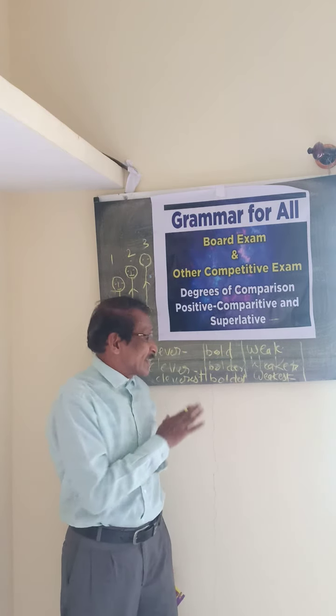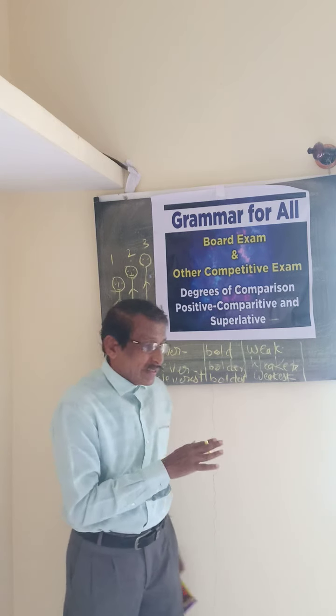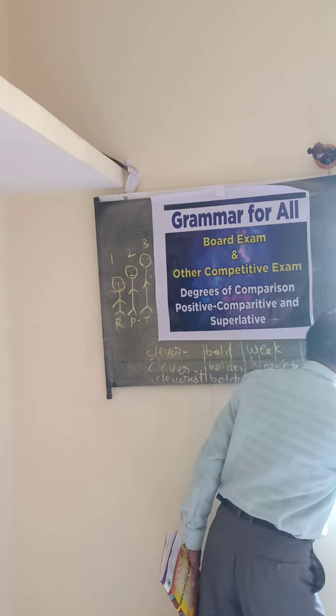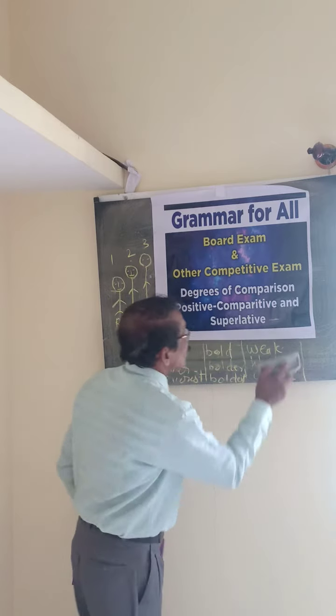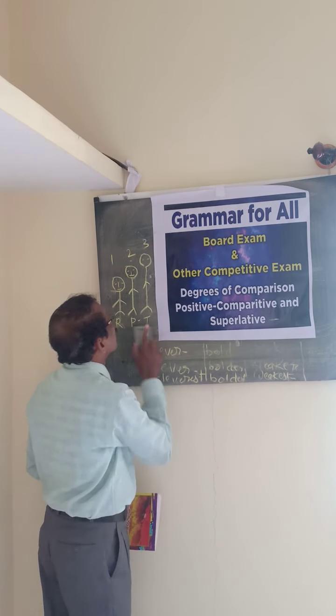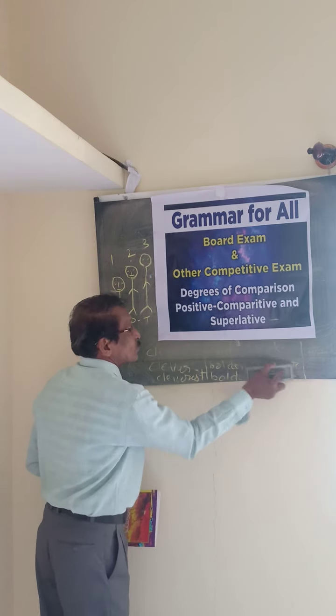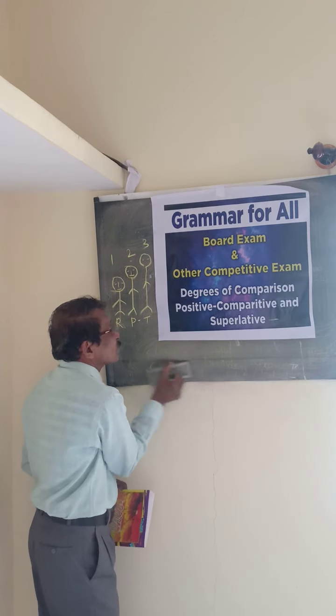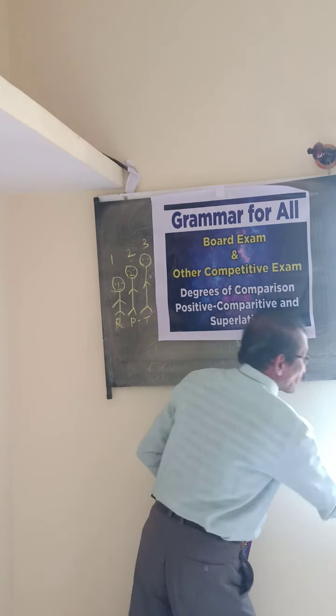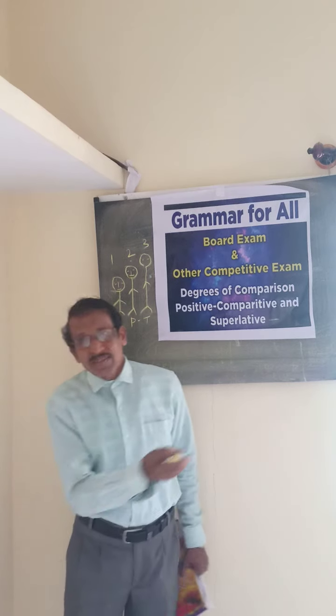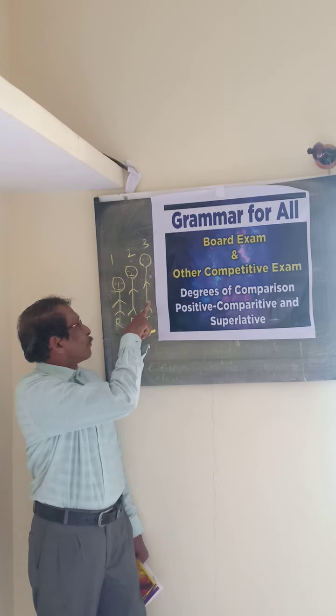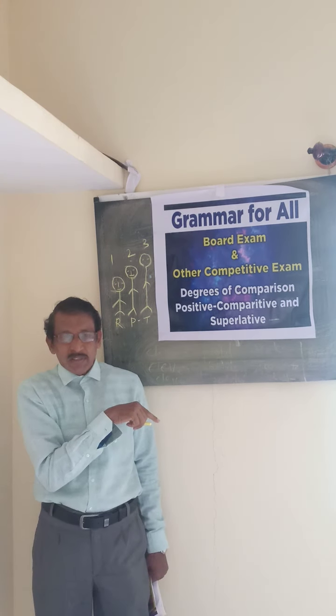So next I will give you some examples. I can write some sentences on the board. You can see there are three boys, or three pictures.